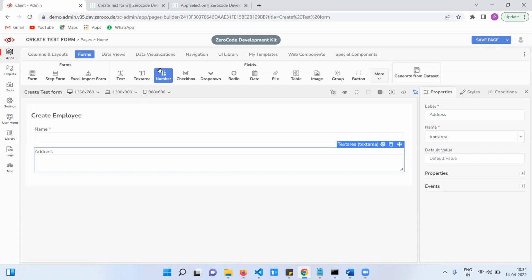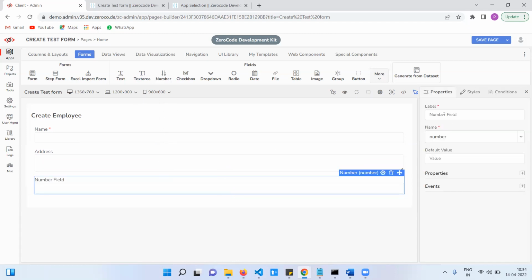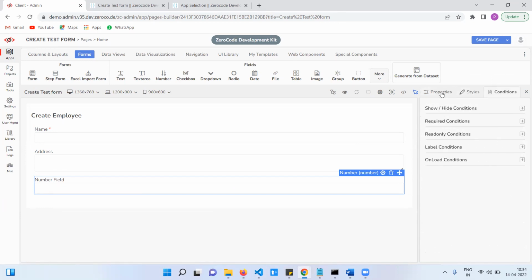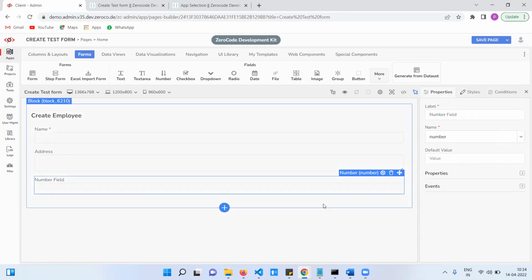And the next one is the number field. Number means, for example, salary or quantity. If you enter something like a quantity, at that time you use this one. These also have the same properties we discussed: events, styles, conditions. So when do we use this field?